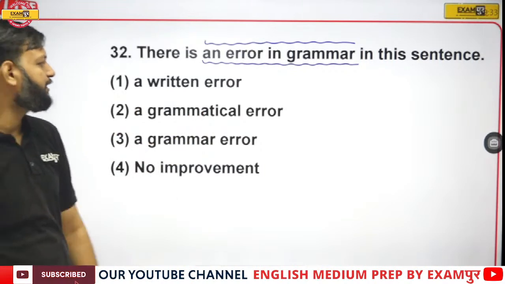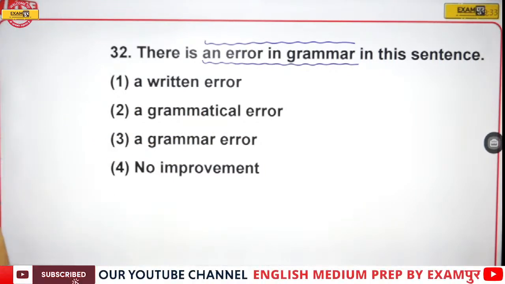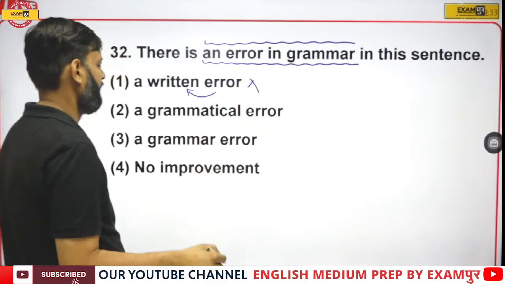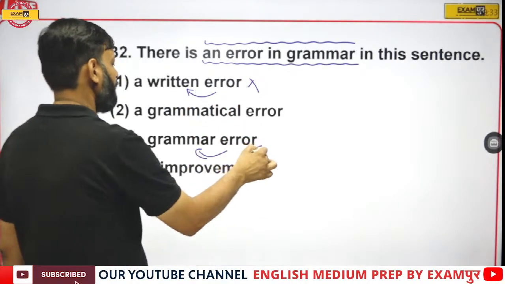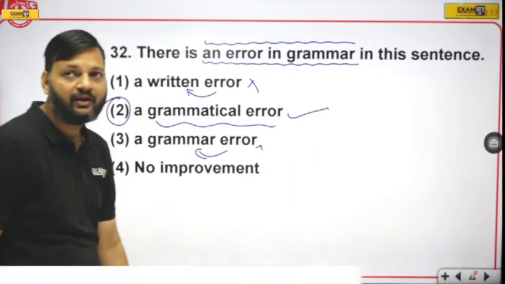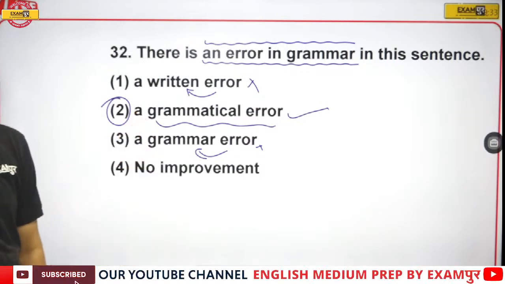So there is a written error, there is a grammatical error, there is a grammar error, or no improvement. What should be the answer? See, there is nothing like written error and grammar error. The right answer is "there is a grammatical error." So option number 2 is the right answer.